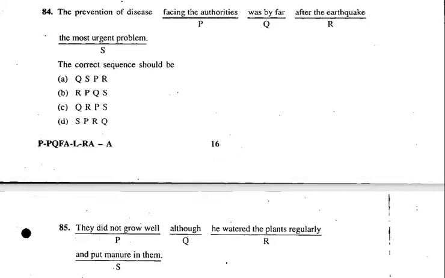Let's continue with ordering of words in sentences. In the last session of ordering of words in a sentence, we have seen 10 examples and we have learned some of the tricks on how to find the right sequence. Remember what you have learned about the word arrangement in a sentence.